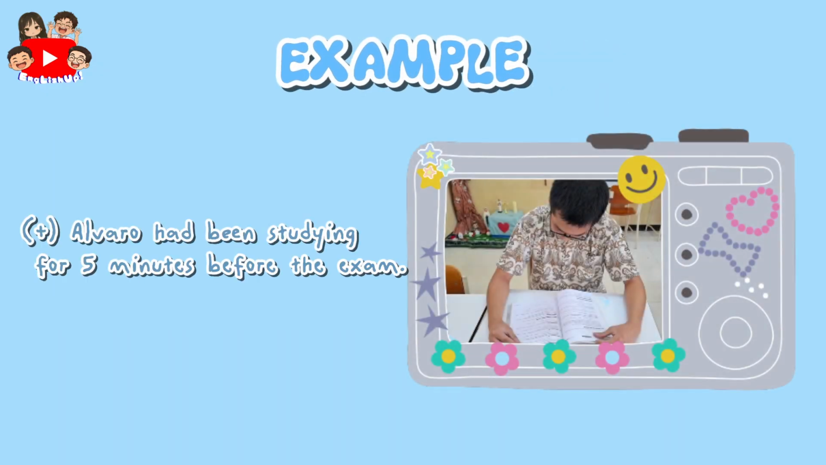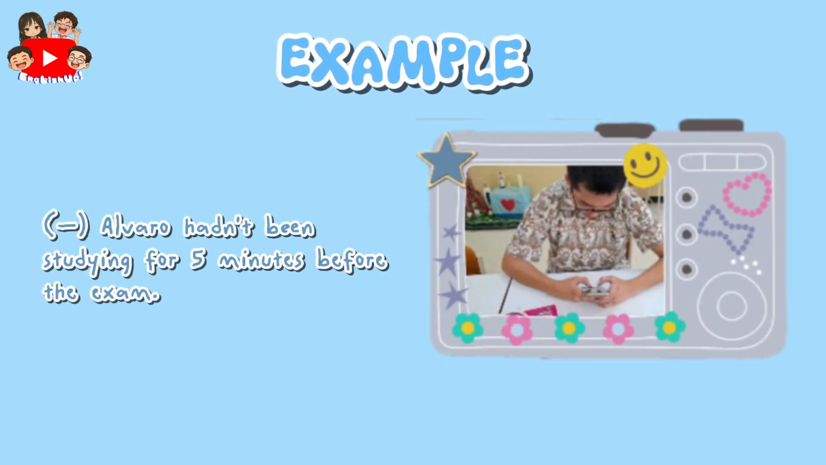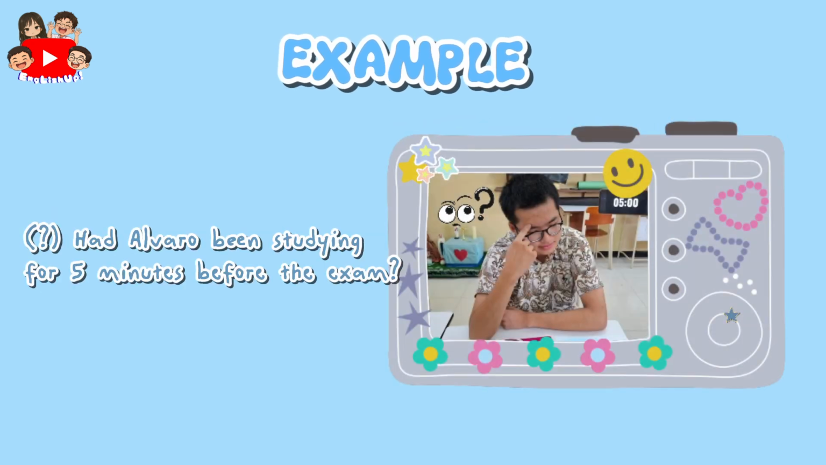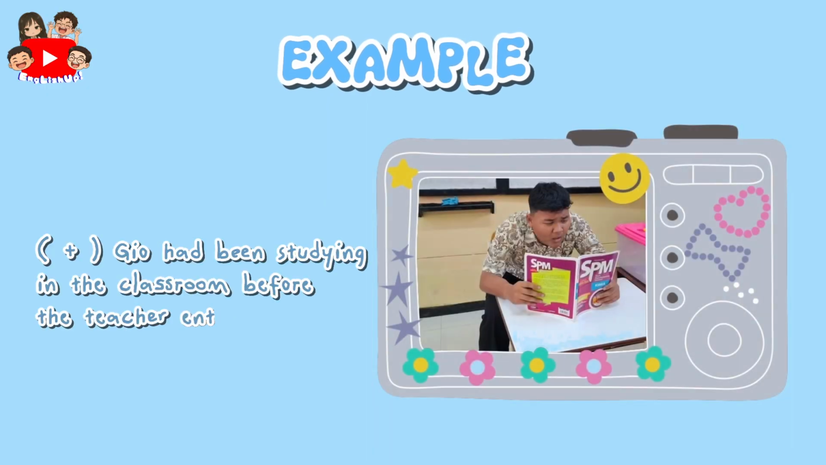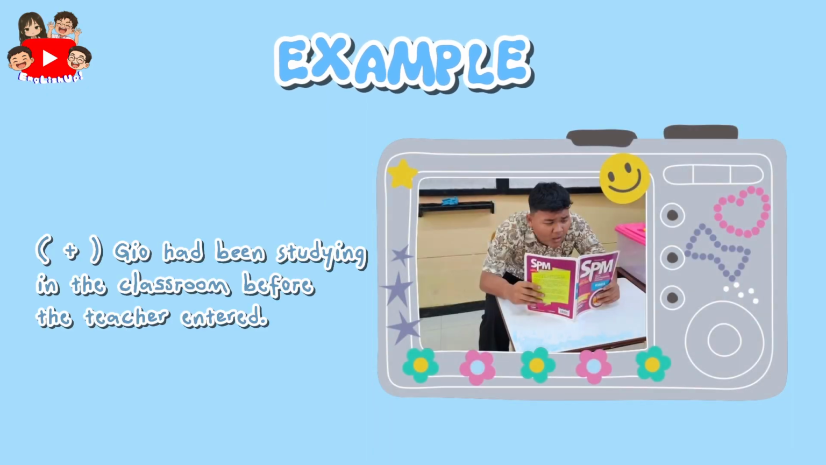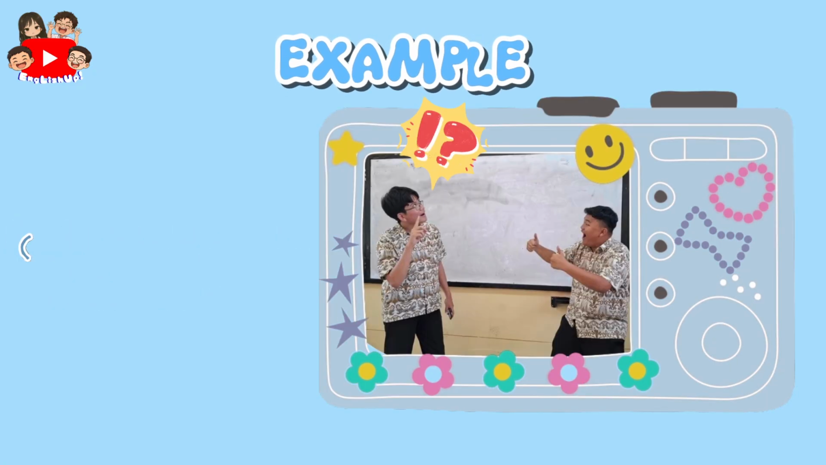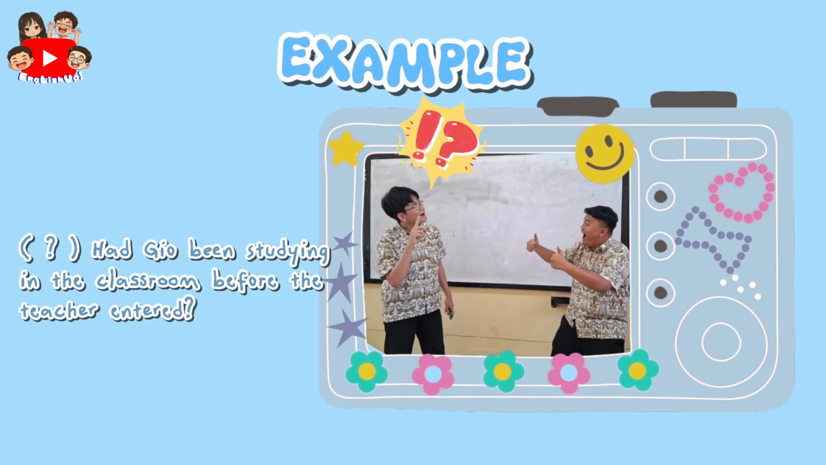For examples, Alvaro had been studying for 5 minutes before the exam. Alvaro hadn't been studying for 5 minutes before the exam. Had Alvaro been studying for 5 minutes before the exam? Gio had been studying in the classroom before the teacher entered. Gio hadn't been studying in the classroom before the teacher entered. Had Gio been studying in the classroom before the teacher entered?